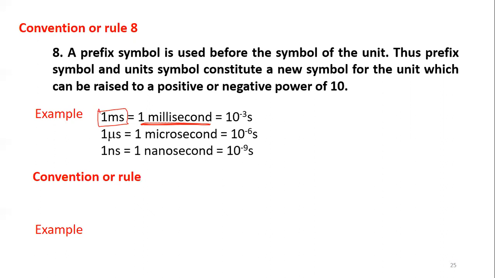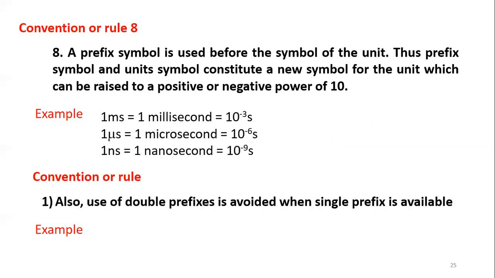So milli means 10 raised to minus 3, and this second as it is. So 1 ms, this m stands for 10 raised to minus 3, and this s, second, as it is. So micro, this micro is the prefix. Micro means 10 raised to minus 6, and this second as it is. Nano means 10 raised to minus 9. We can use prefixes before the unit.